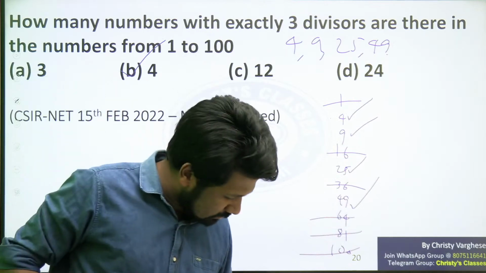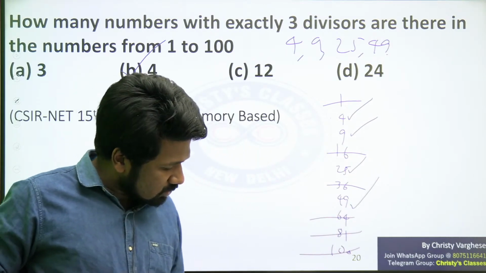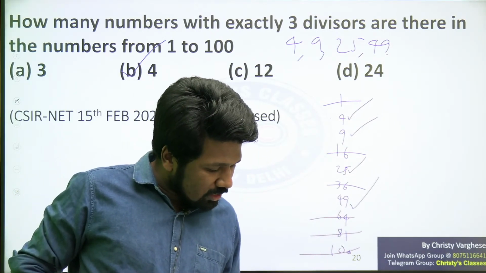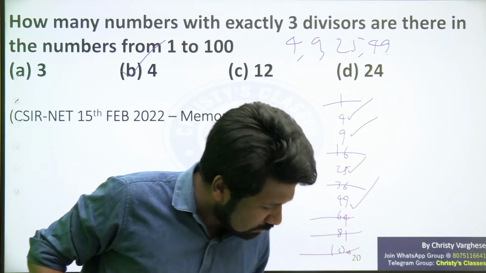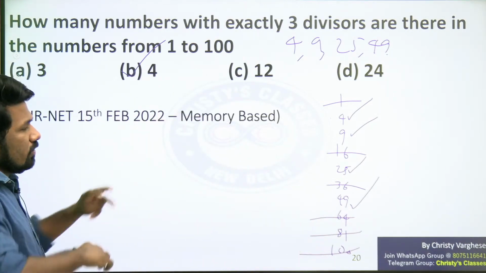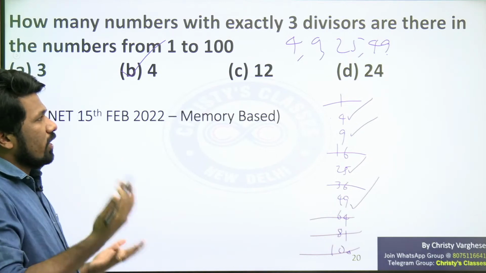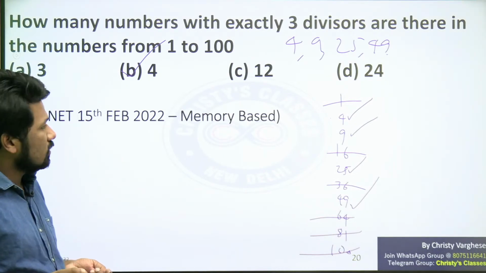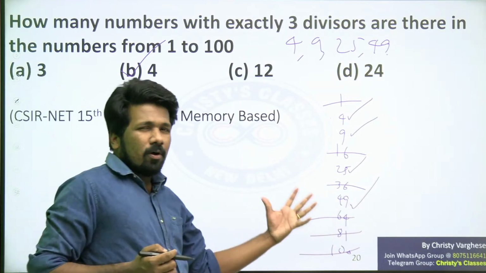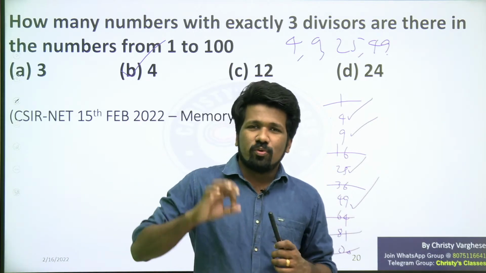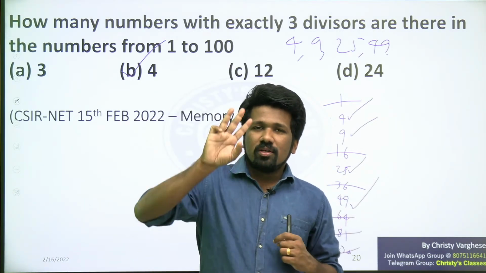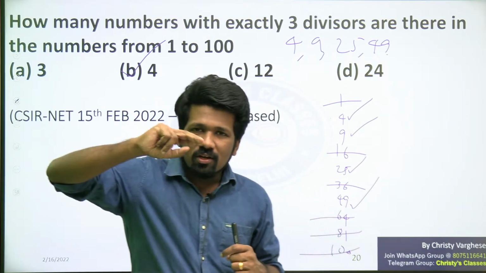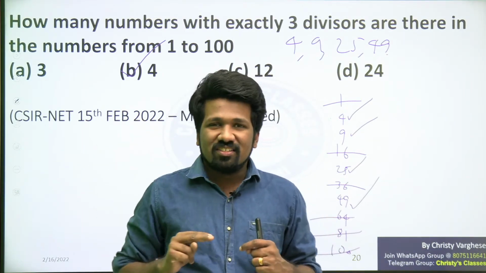Is this clear? I have elaborated this much just to make you understand this concept. If you are familiar with perfect squares and divisibility, you can get this idea fast. Did you all understand why we only need to consider perfect squares? Because to create 3 factors, 2 factors should be the same.